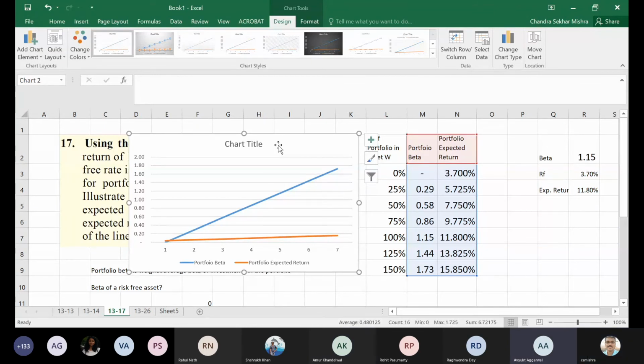I think maybe there's a slight confusion. Amar was talking about shorting a risk-free asset, but here we aren't shorting any asset. We are just leveraging the money which we already have. There's no shorting going on. Yeah, we are borrowing at that rate and we are investing it in the asset. Yeah, that's what I meant. So not shorting it. It indirectly means the same thing.